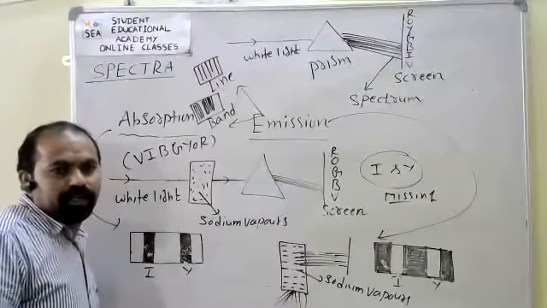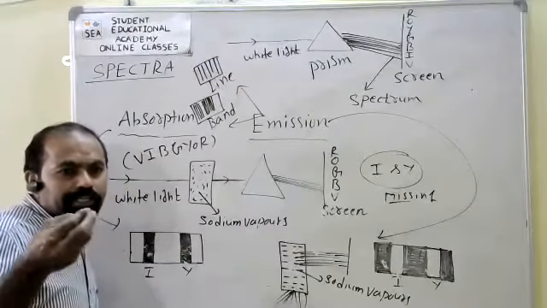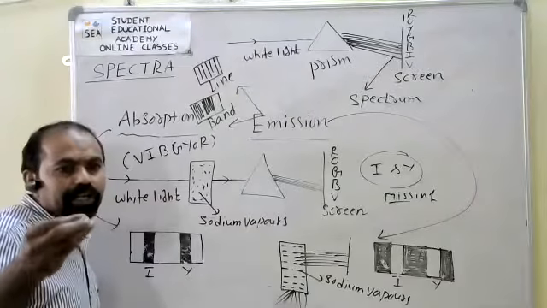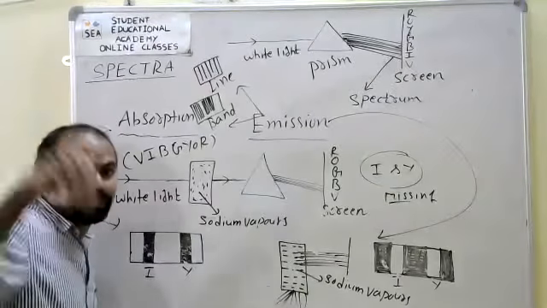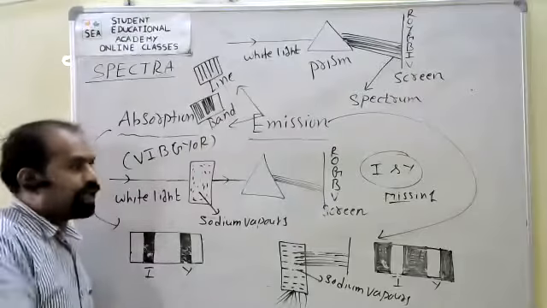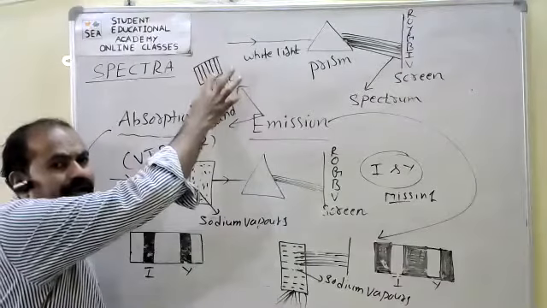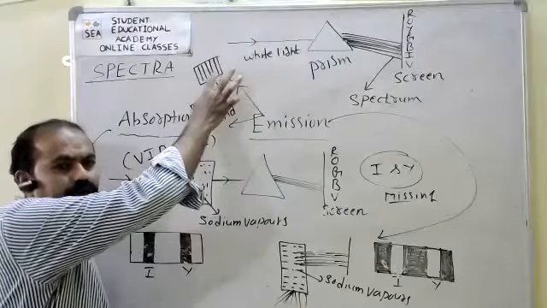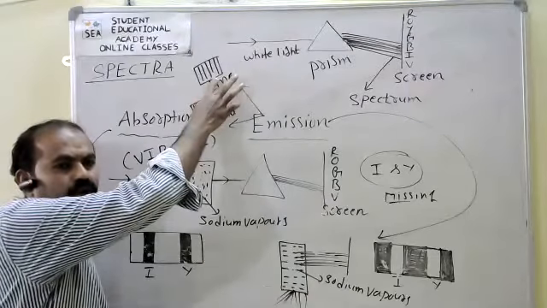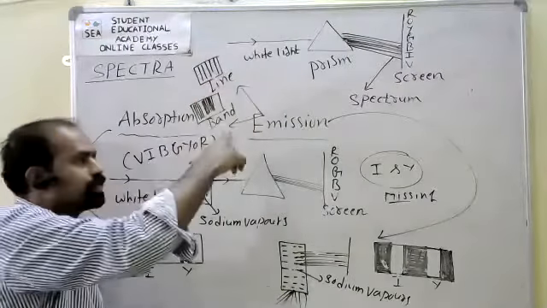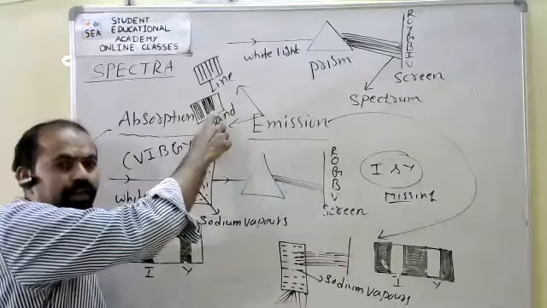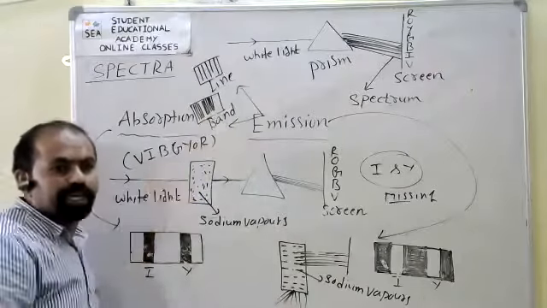Band spectrum is due to the vibration and rotation of atoms in a molecule. It is formed by the vibrations of the atoms in a molecule.